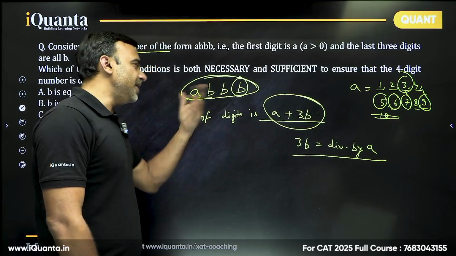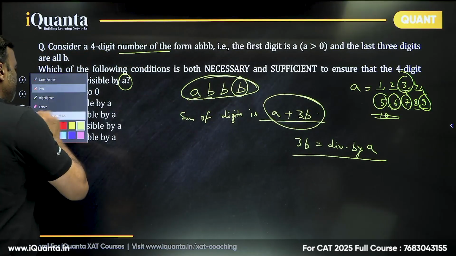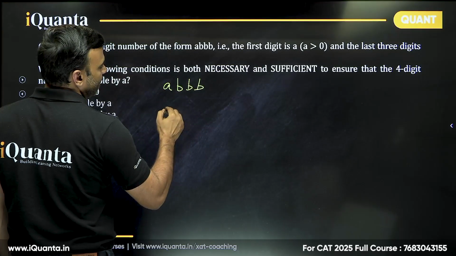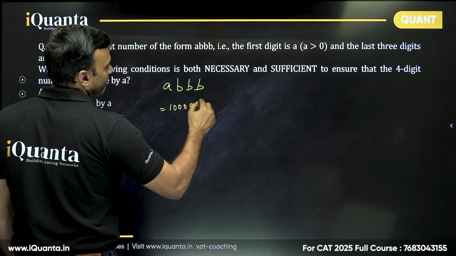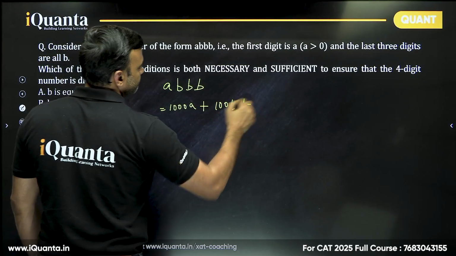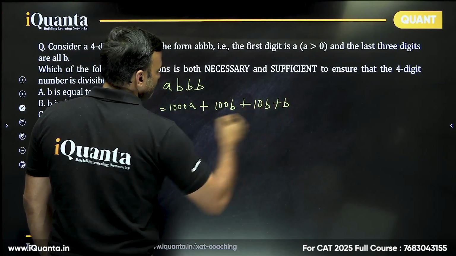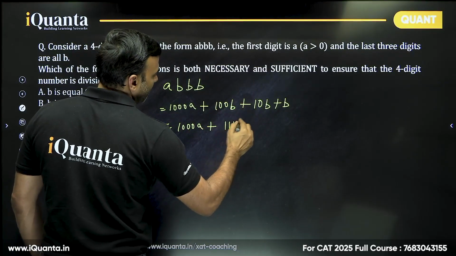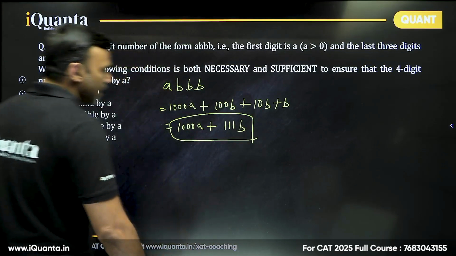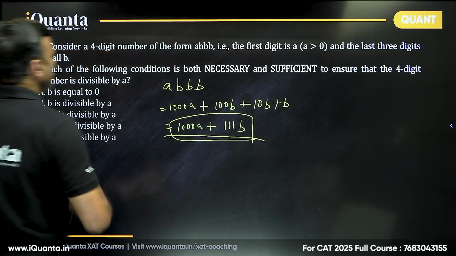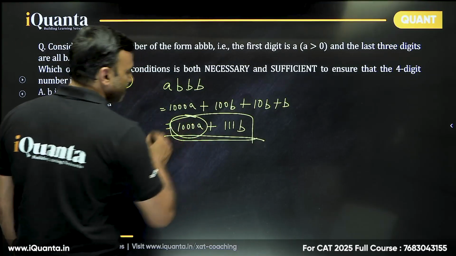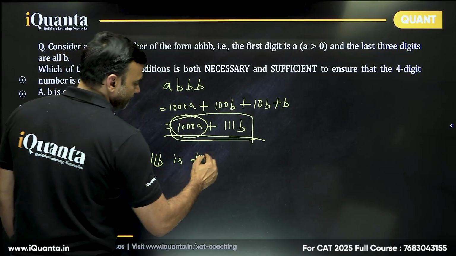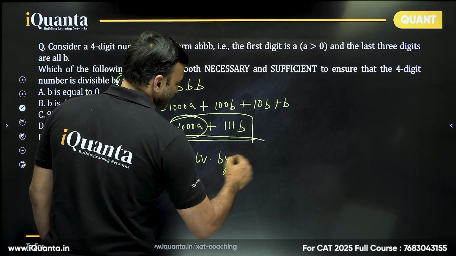Now, if we did not understand, then we can go into the details. Let's see how we go into the details. What is the meaning of A, B, B, B? This is the thousands digit, so A into 1000. So this is equal to 1000A plus 100B plus 10B plus B, which is eventually 1000A plus 111B. This is what we have. Now we want that number to be divisible by A. 1000A is already divisible, so we can say that 111B has to be divisible by A. This is the required situation.